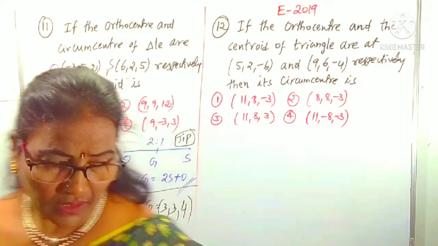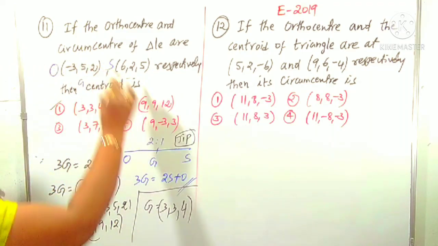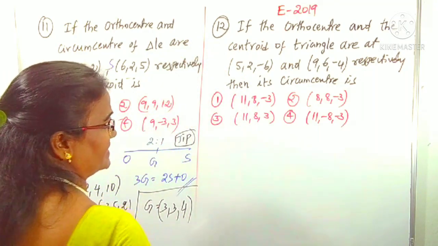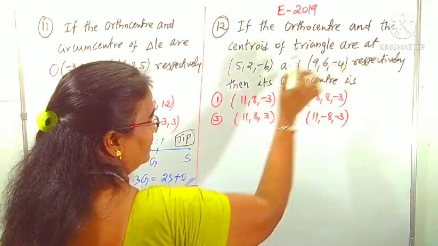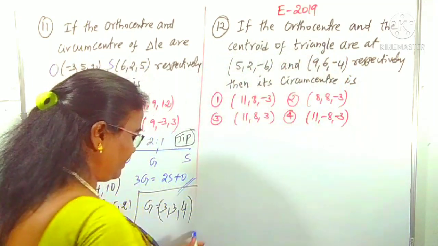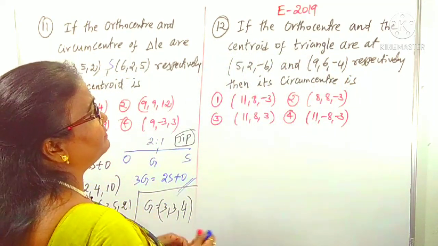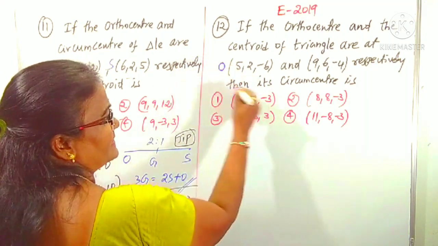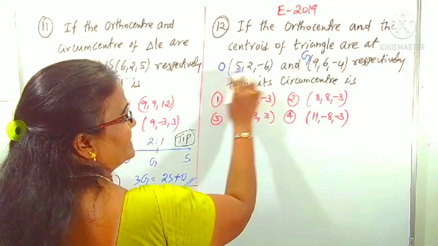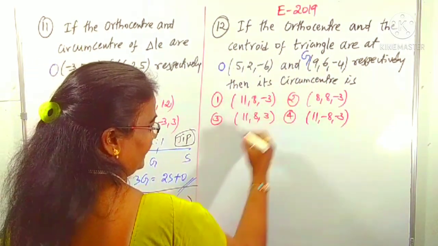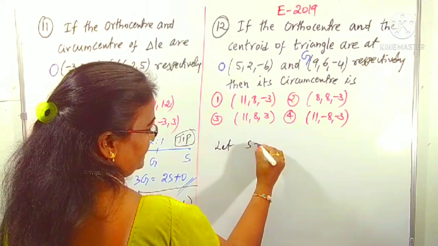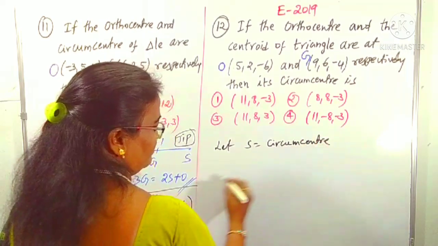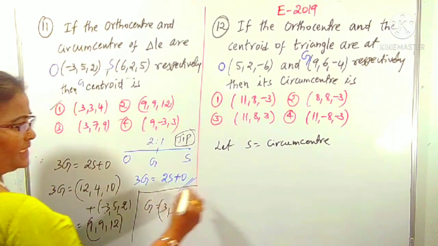Now we come to the same model question given in EAMCET 2019. I have written it as the 12th question here. If the orthocenter and the centroid of the triangle are given, what is given here? Orthocenter O is given and centroid G is given. The circumcenter we have to find out, let it be S. What is the relation between them? I have given it already here: 3G is equal to 2S plus O.